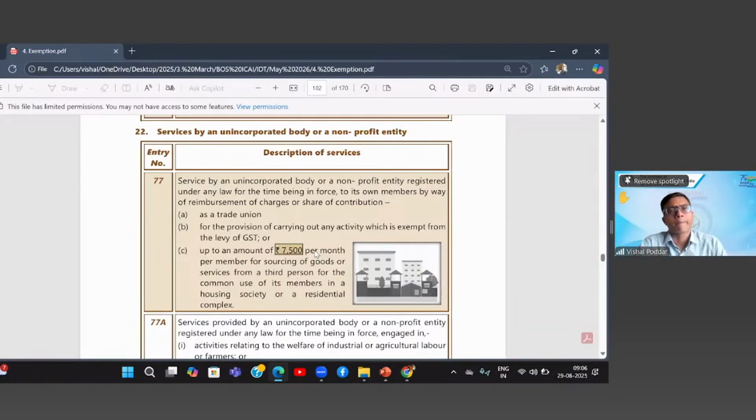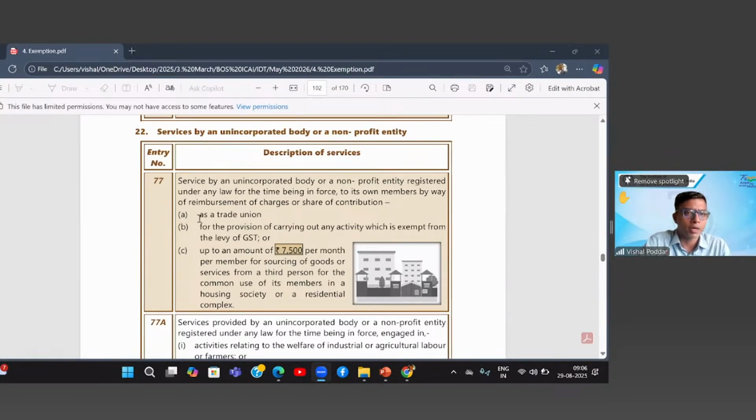Now, again, this is a very important and very common entry. What is this entry dealing with? We stay in a housing society building, which is called a housing society. This society may be an unincorporated body or an incorporated body, but it is an NPO registered under any law for the time being in force. What is the service? The service is provided to its own members. The service is the common maintenance.